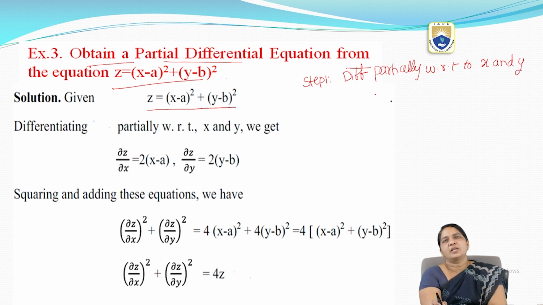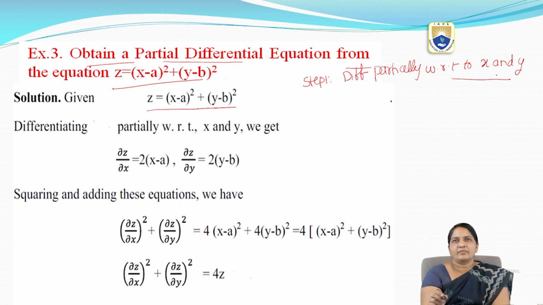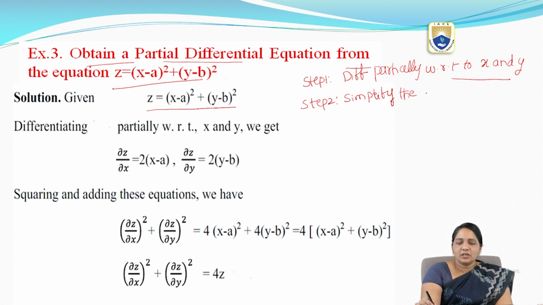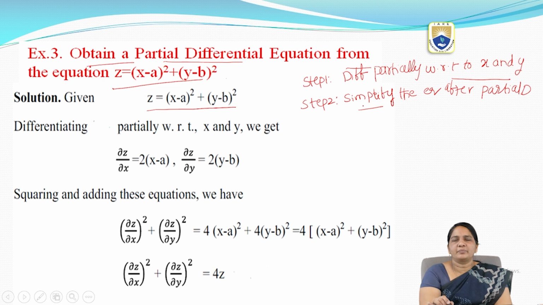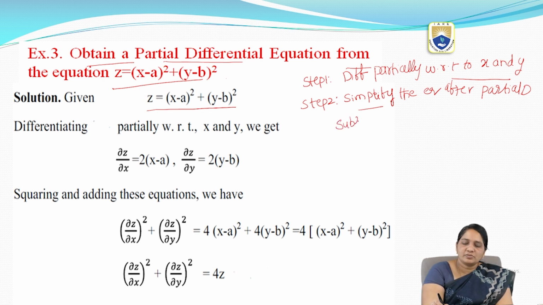Step 2: after that we have to simplify the equations after partial differentiation. That means we can substitute the values.